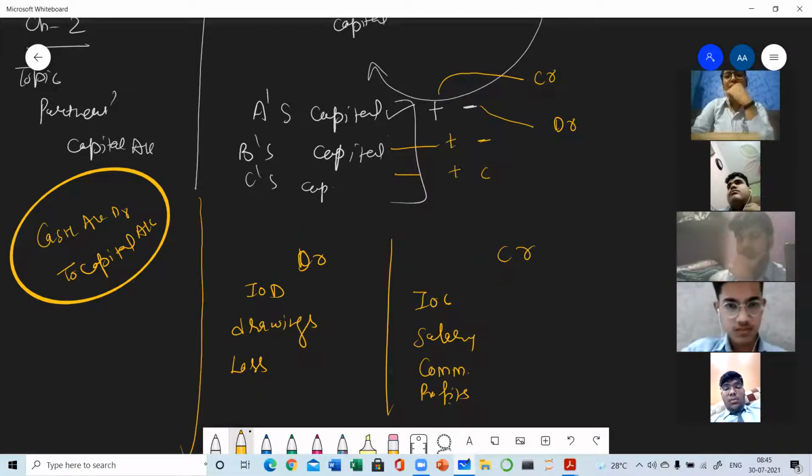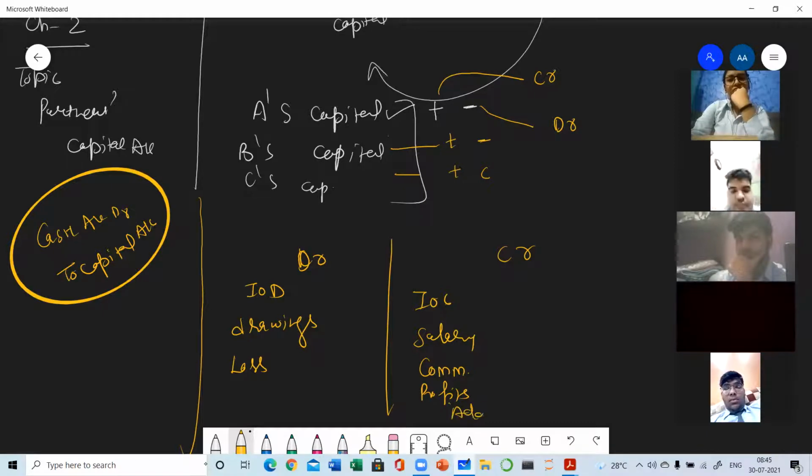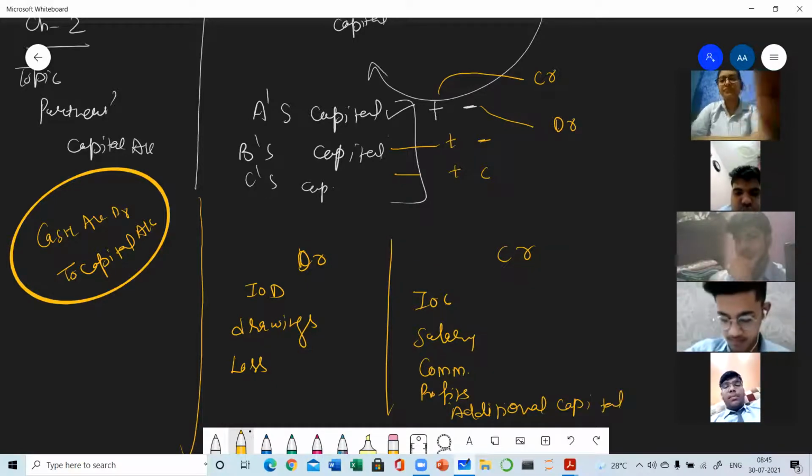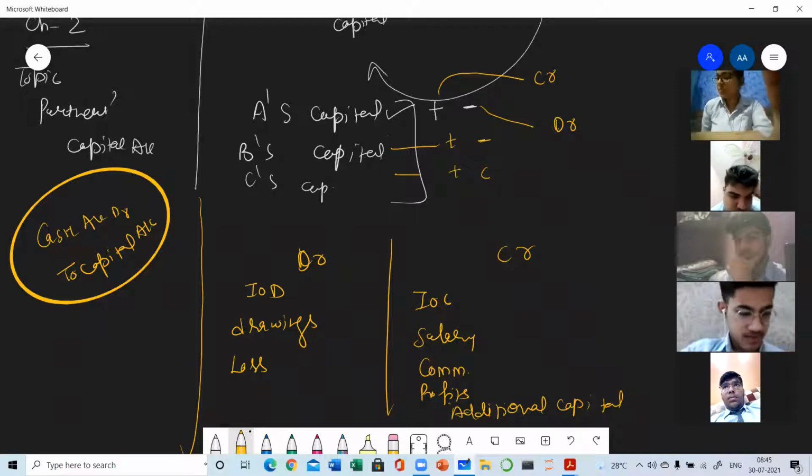So here we can write additional capital. With this additional capital, the capital will be increased. Now all these things we have to arrange by making the capital account. Clear? By making the capital account.